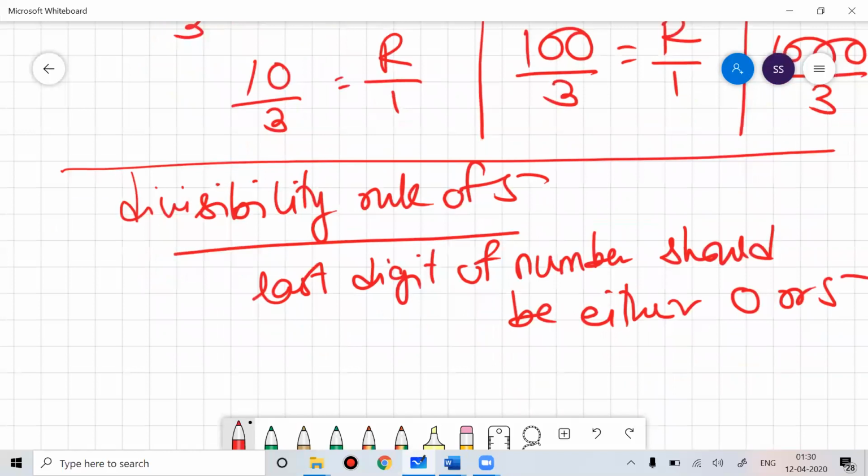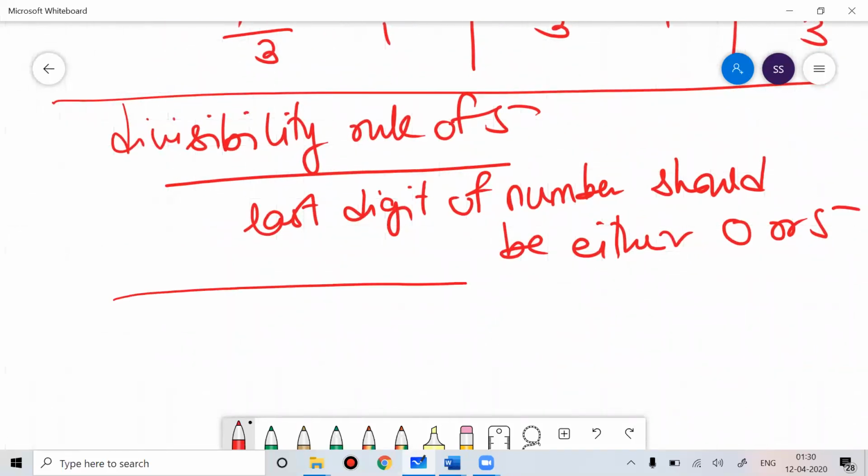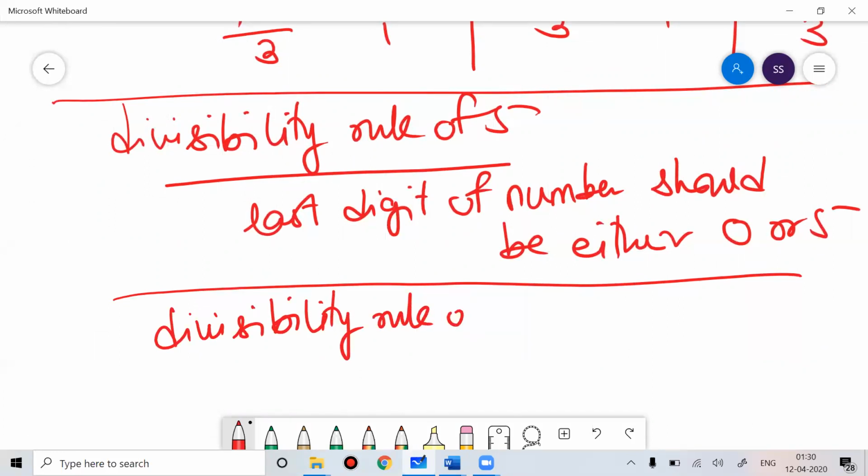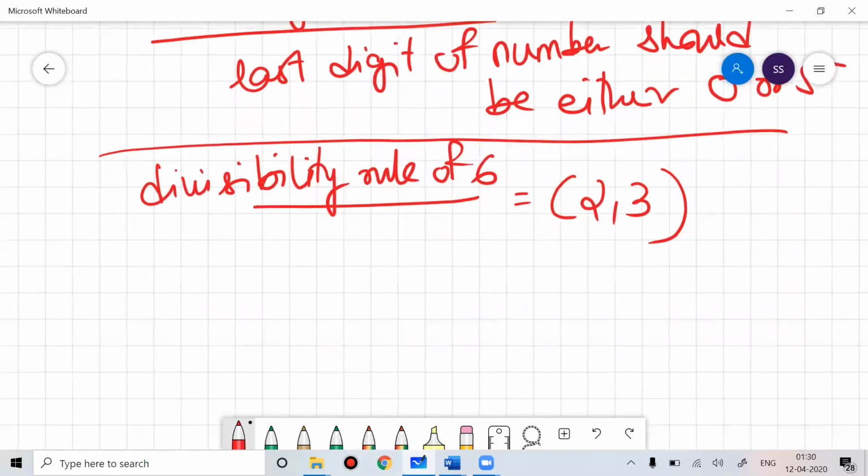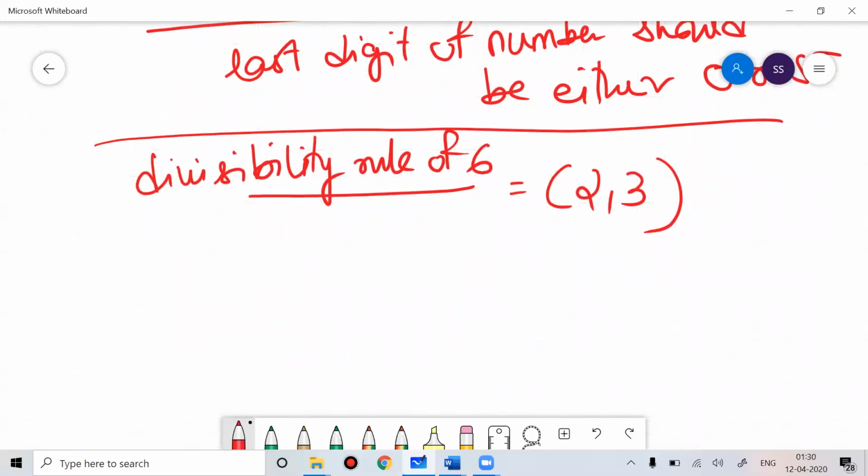Going further, for the divisibility rule of 6, we use the divisibility rules of 2 and 3. For 2, the number should be even, and for 3, the sum of digits should be divisible by 3. The divisibility rule of 7 I'll talk about later; 8 and 9 I already talked about. For 10, the last digit should be 0, that's it. When we talk about the 11 divisibility rule, I'll talk about it further.